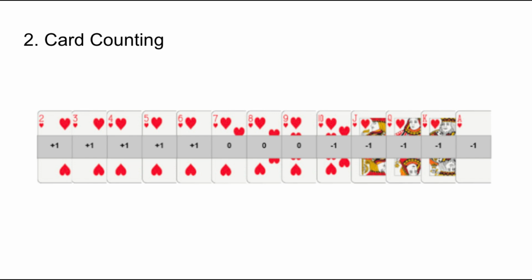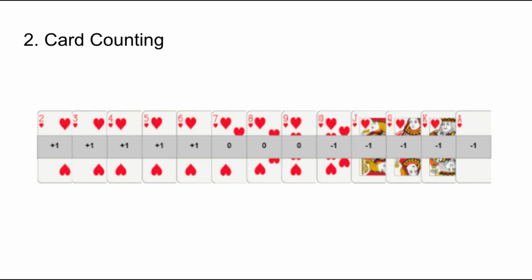Again, because the number of different card possibilities are so vast, a system must be used to keep track of their values. Shown above is the high-low system. When the deck is first shuffled, the running count starts at 0. Every time a low-valued card is dealt, the running count is increased by 1. Conversely, if a high-valued card is dealt, such as a 10, jack, queen, or ace, the running count decreases by 1. As more and more cards are dealt, the running count will stray farther and farther away from 0.